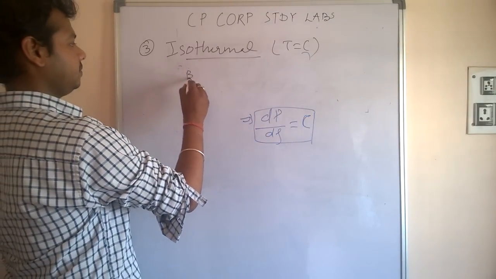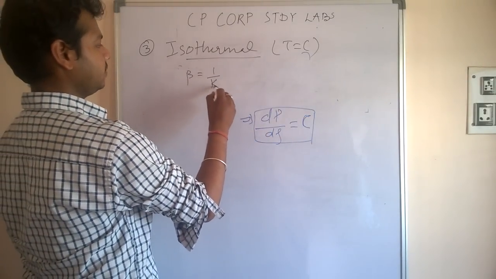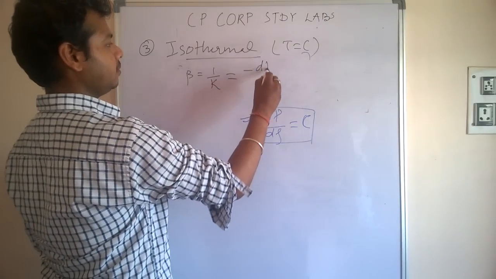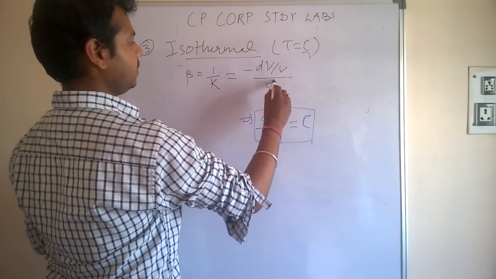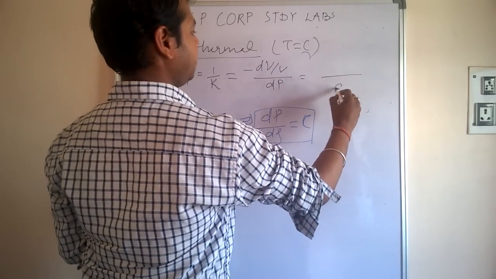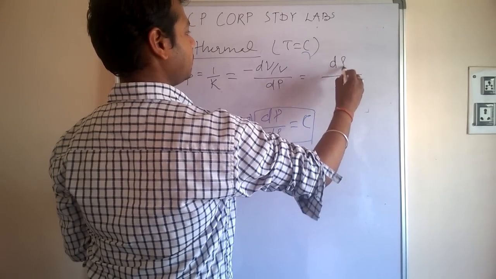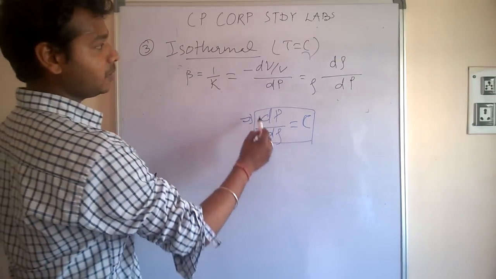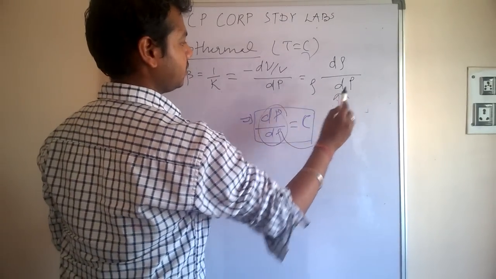That is beta is equal to 1 by k is equal to minus of dV by V on dP, or d rho by rho on dP, putting dP by d rho in this value here.